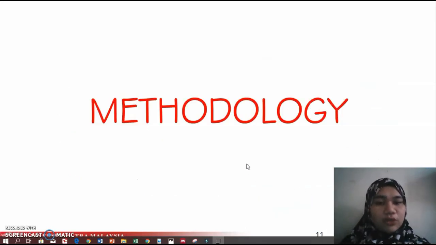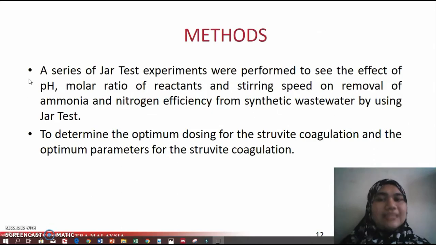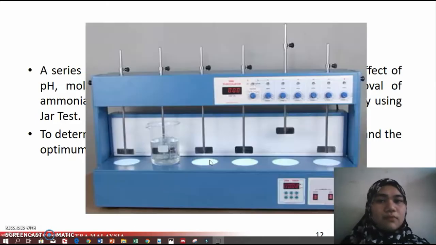So, proceeding to the methodology. In the method, a series of jar test experiments were performed to see the effect of pH, molar ratio of magnesium, and also stirring speed on the removal of ammonia and nitrogen efficiency from synthetic wastewater by using the jar test, and also to determine the optimum dosing of coagulant and the optimal parameters for struvite coagulation. This is how the jar test looks like.